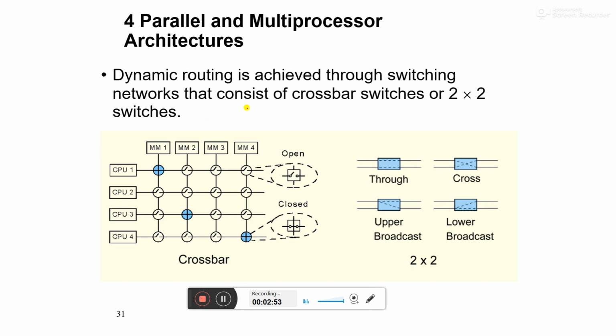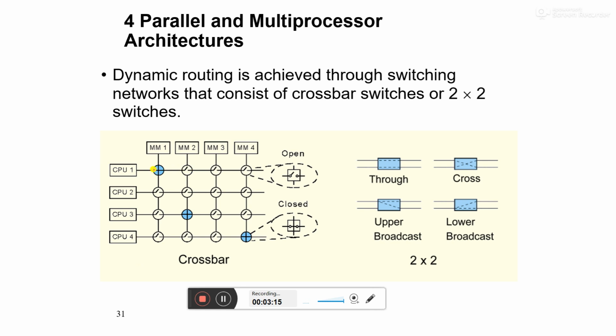Some dynamic routings are also there. For example, there are memory 1, memory 2, memory 3, memory 4, and many CPUs, and these can be defined by interconnections, which are dynamic interconnections. It is possible to switch them on or off.